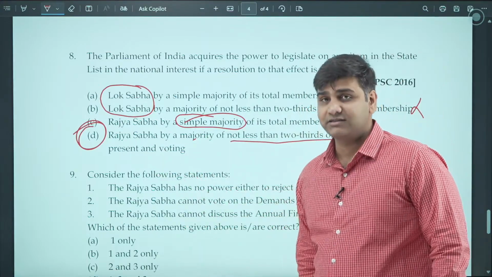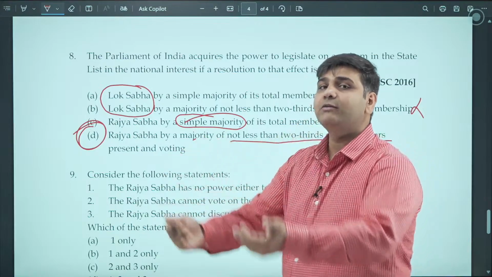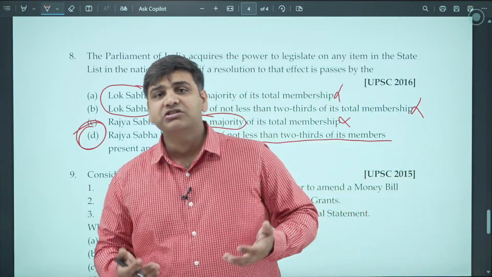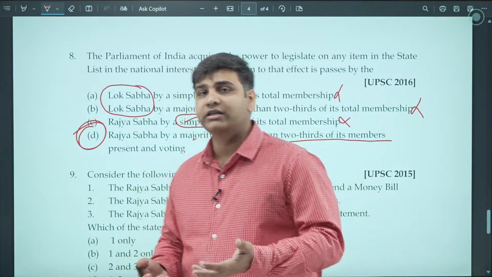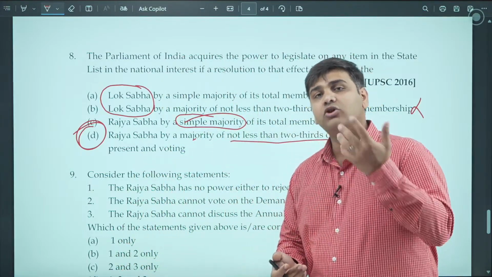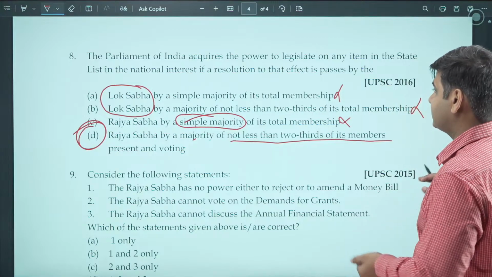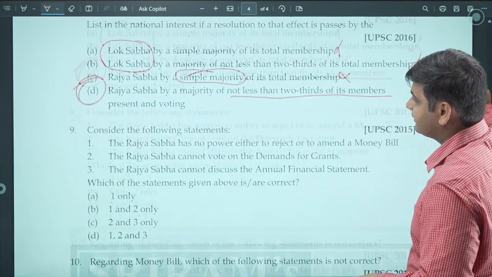Statement number D is the correct statement. The lead has to be taken by the Rajya Sabha. It is the Rajya Sabha who passes the resolution by special majority for Parliament to make law on the state list. So D is the correct answer here.